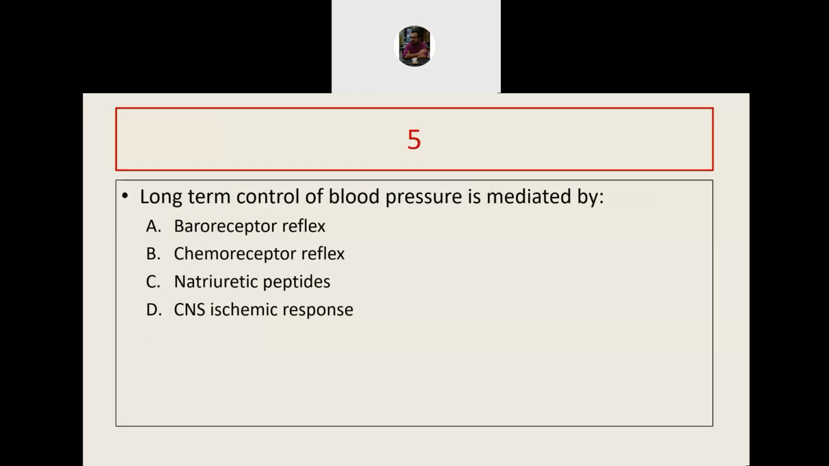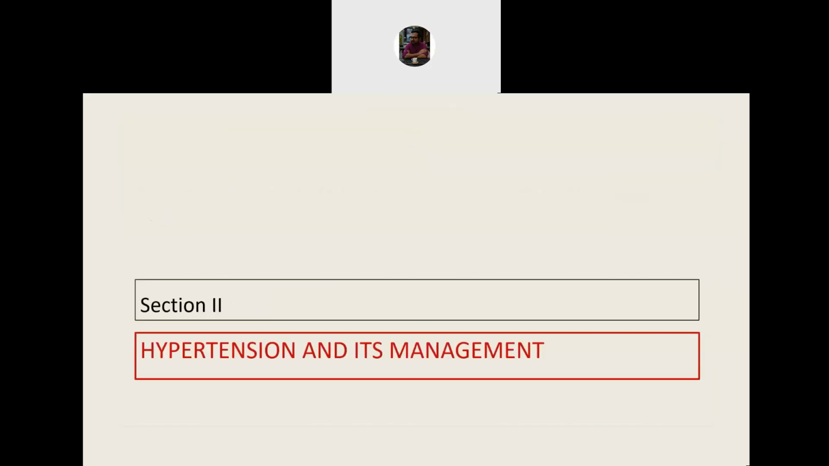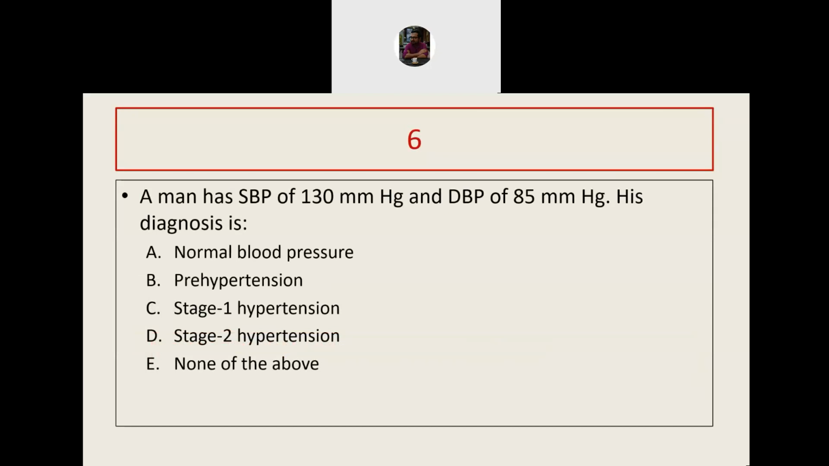So with this preliminary idea about how blood pressure is regulated, we'll have a very brief discussion on hypertension management. This class is not meant for the therapeutics of hypertension, but here we will discuss the principles of choice of drug in hypertension and the prescription by international bodies. Try this question. A man has a systolic blood pressure of 130 millimeter of mercury and diastolic BP of 85. What will be the category of the blood pressure?